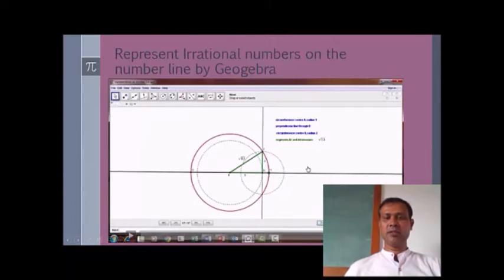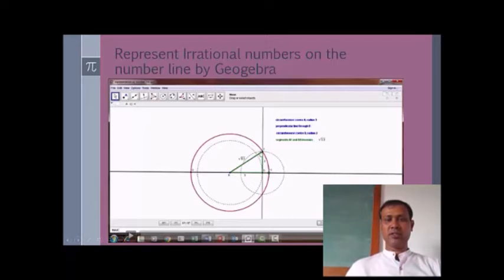Consider this is a number line, a horizontal line. On this number line we have to locate root 13. Root 13 is an irrational number. So how do we represent this root 13 on the number line? Take a distance AD of 3 cm and FD of 2 cm in such a way that they make a right angle triangle.